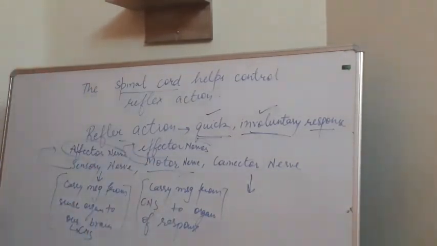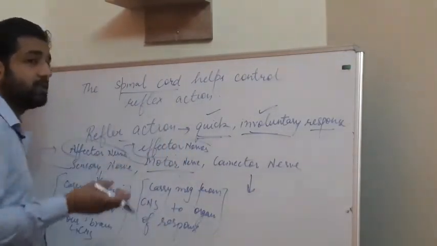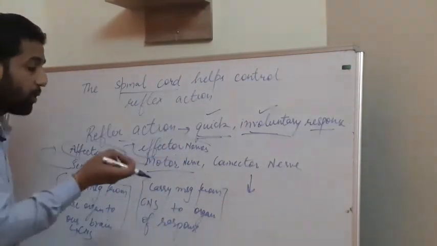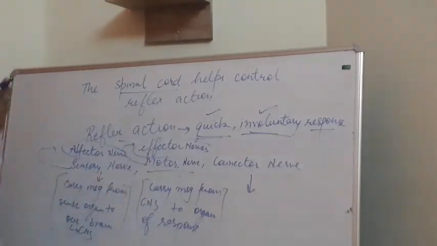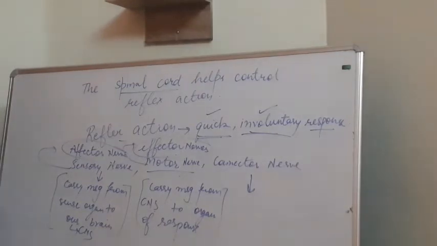Effector nerves are responsible for passing the response of our CNS to the body organ. Afferent nerves pass the message of any stimulus which our body is facing to the CNS.